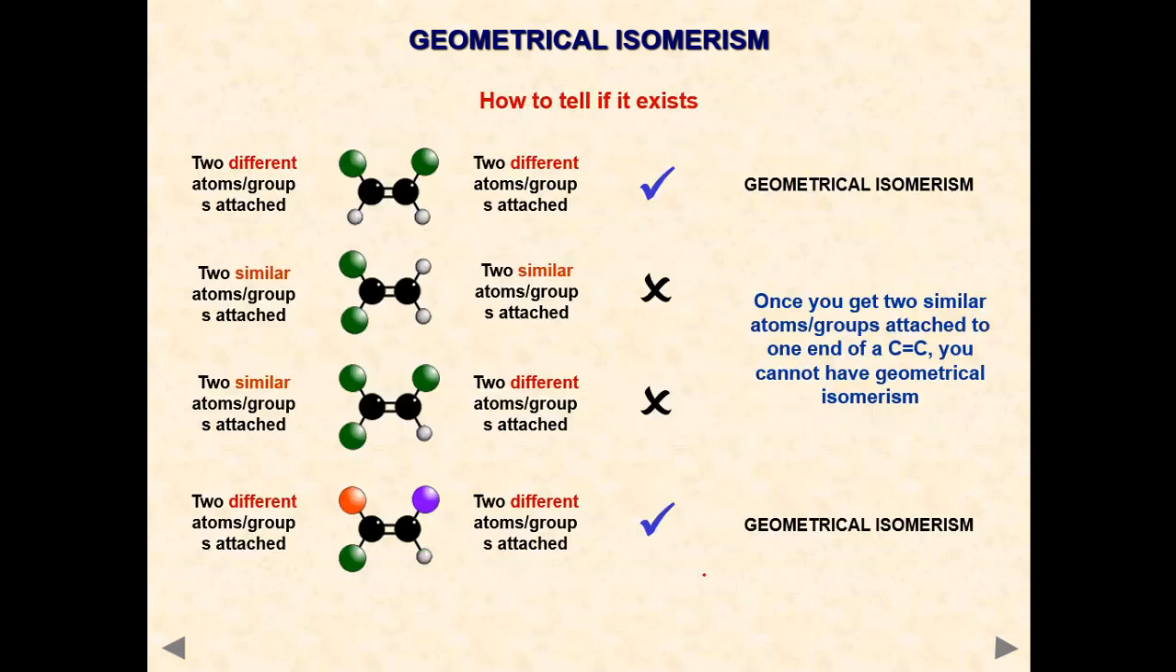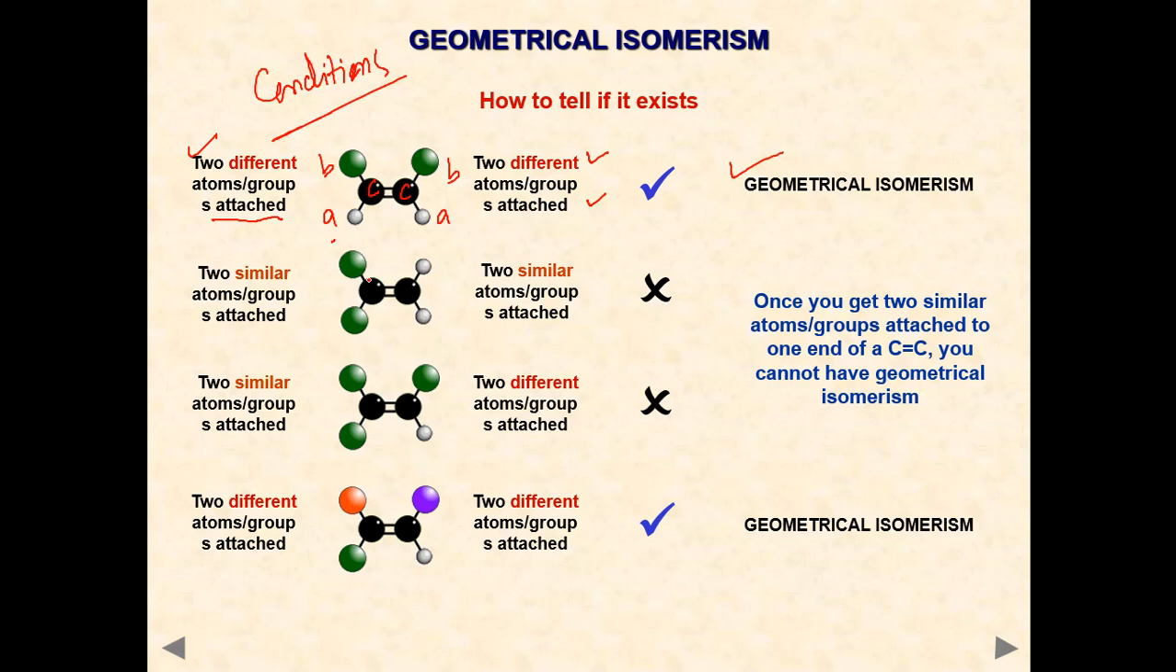Right? Next, what are the conditions? Two different atoms or groups should be attached on each carbon. So A type and B type. But on a single carbon, the two groups should be different. Two different groups, right? So geometrical isomerism is possible.